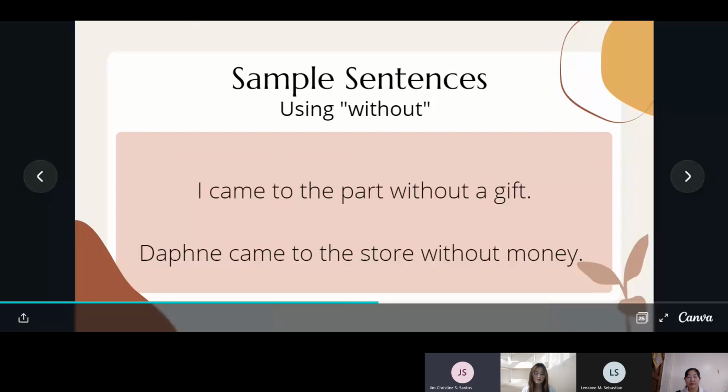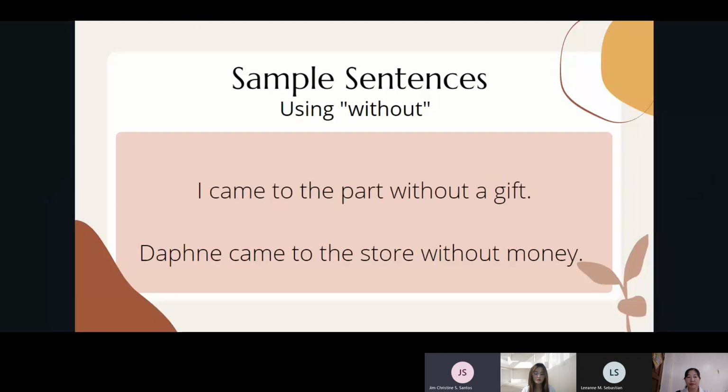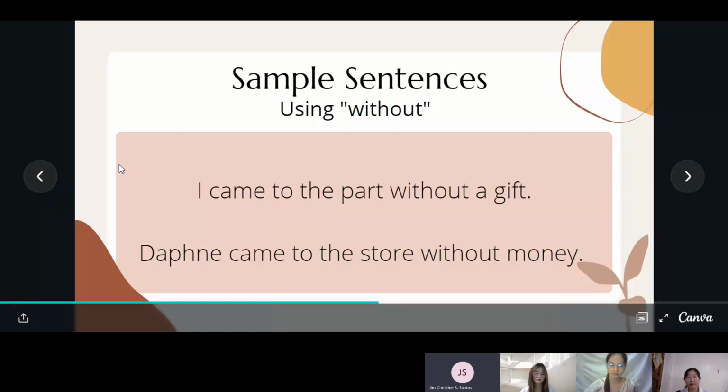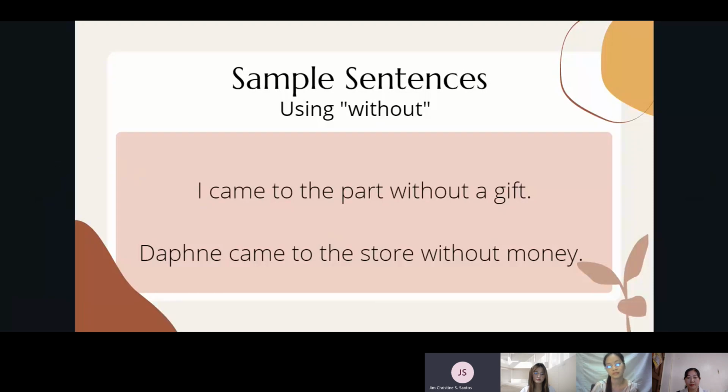Sample sentences using without. I came to the party, sorry for the typo, I came to the party without a gift. And the other one is that Daphne came to the store without money. The use of the preposition without in these two sentences is to show that there is an absence of something.